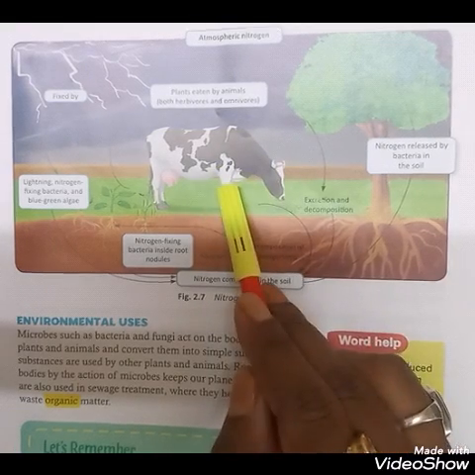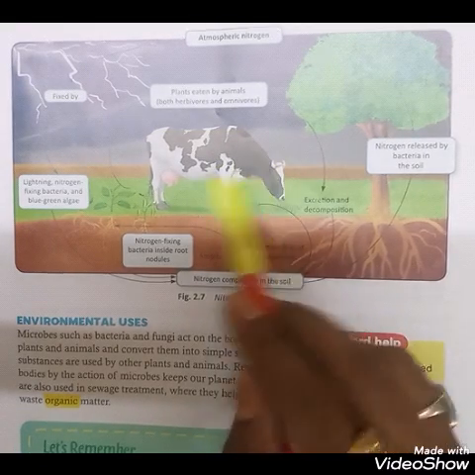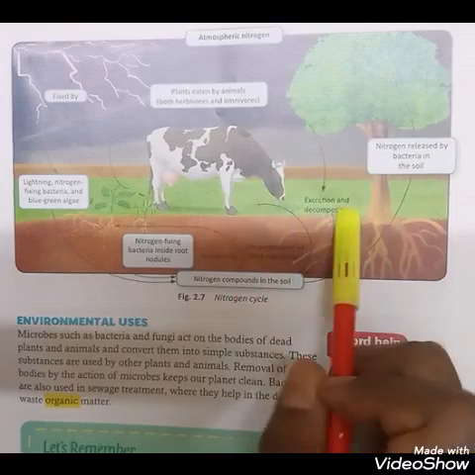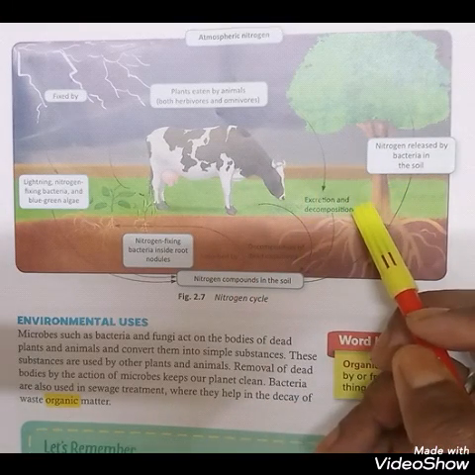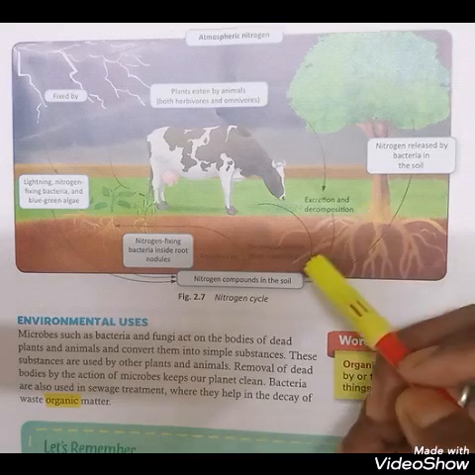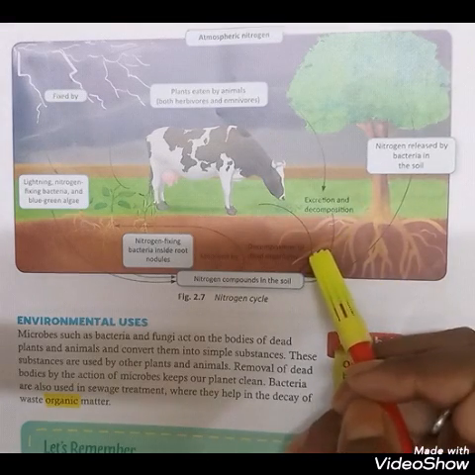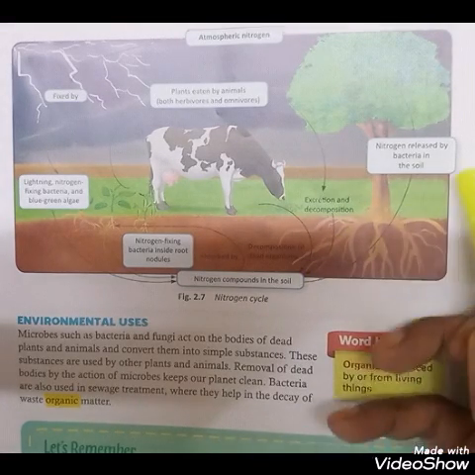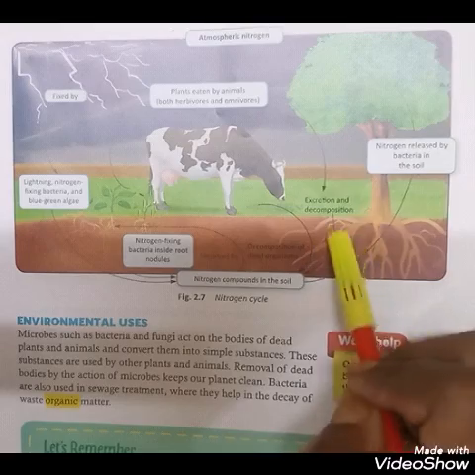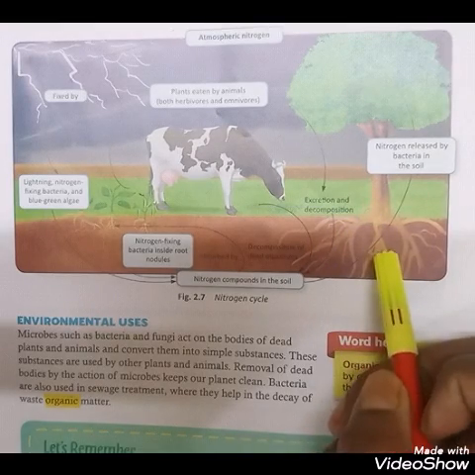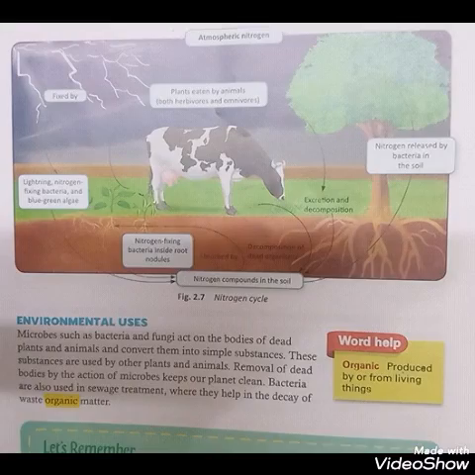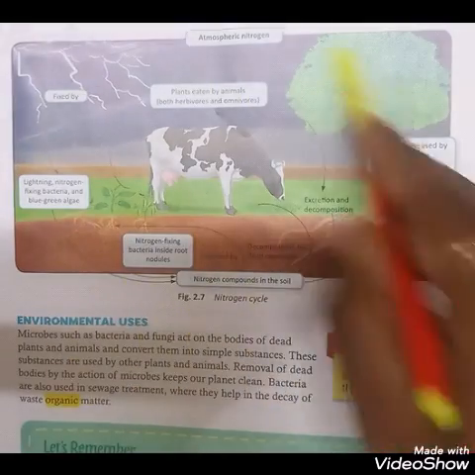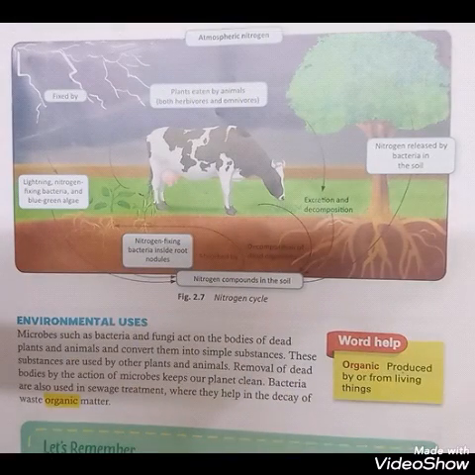This way it goes on, and they excrete, they die, they decompose, and the nitrogen is released into the soil by the help of bacteria, which is again fixed by the different bacteria present in the soil. Some will be fixed by the plant itself, and some will be released into the atmosphere. So this way a cycle goes on that is called the nitrogen cycle.